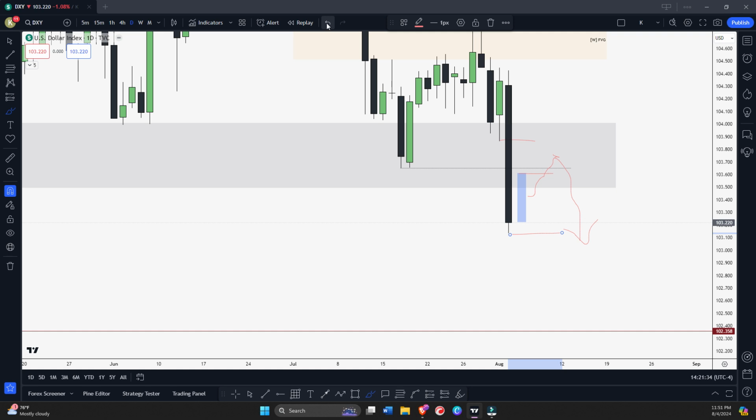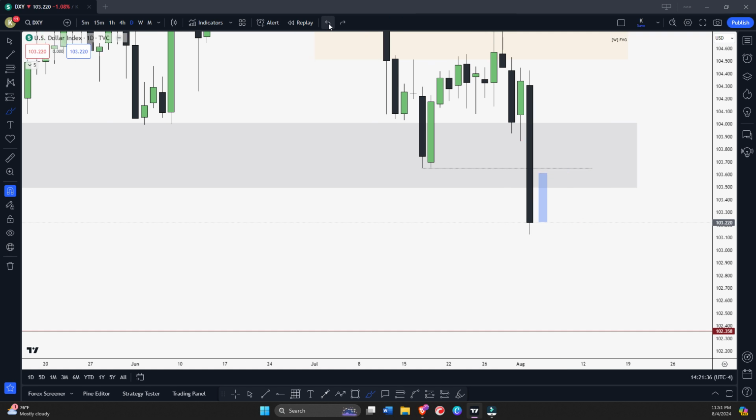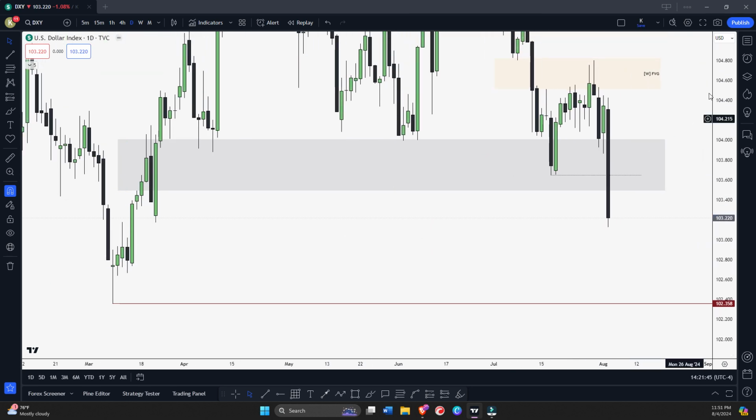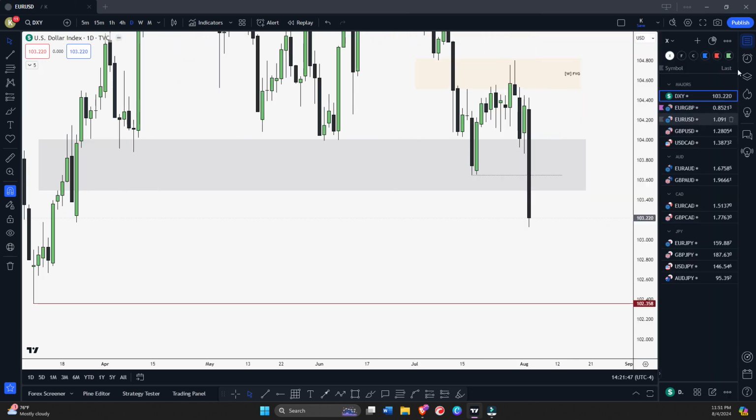So this is what I am watching right now on DXY. So I'm bearish right now. I'll wait how Monday is going to play out. Okay, so we will see. So that's what I am looking at on DXY. So let's come to Euro USD now.